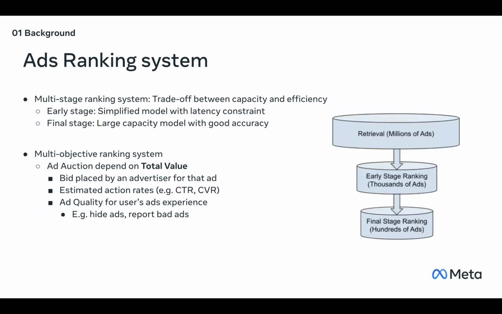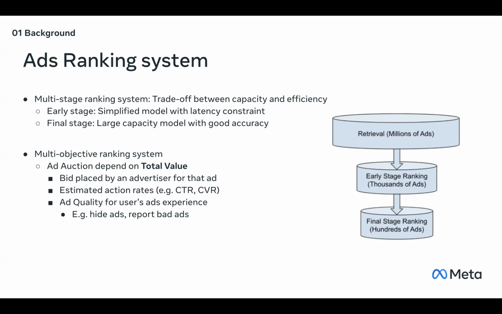The first one is multi-stage ads ranking, and the motivation is to have a better trade-off between capacity and efficiency. For instance, for the early stage ads ranking, given the hard latency constraint and the relatively large ads candidate set, we can only use a simplified model to achieve better efficiency. And for the final stage, we can utilize large capacity models to achieve higher accuracy.